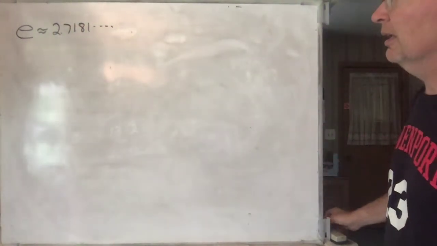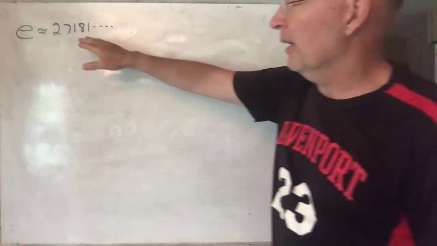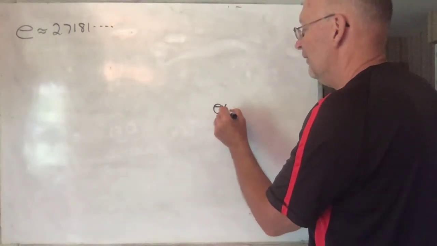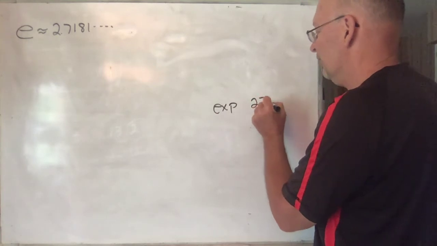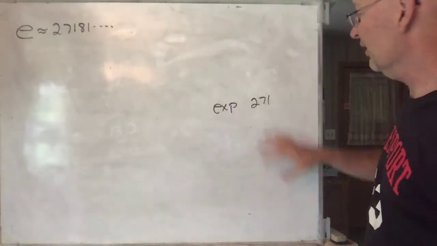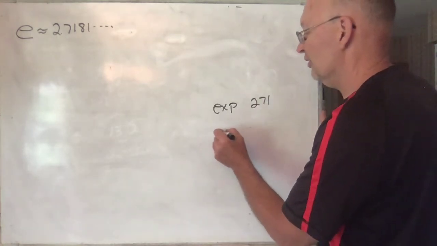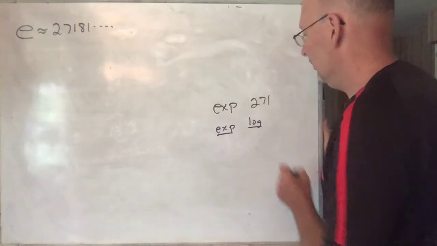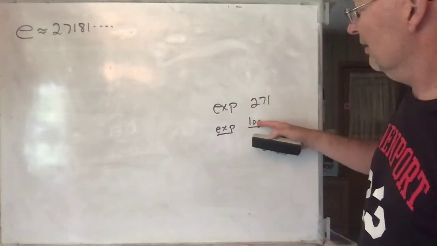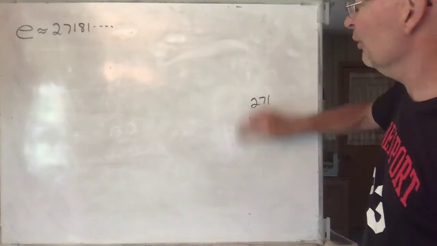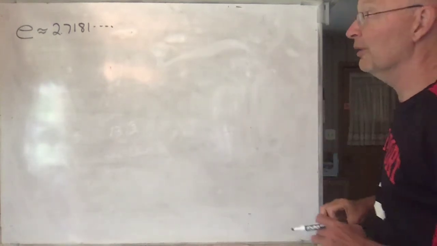On the license plate of my car, I wanted them to have it be EXP271, and they wouldn't give that to me because it's too much like regular license plates. So I changed it to EXPLOG, which are two mathematical things that are inverses of each other. We'll learn about that later on too. All sorts of stuff you're going to be learning this semester.